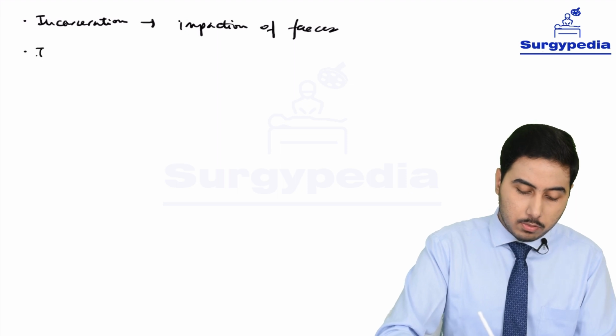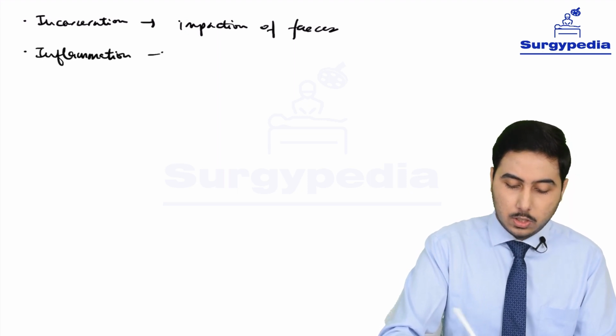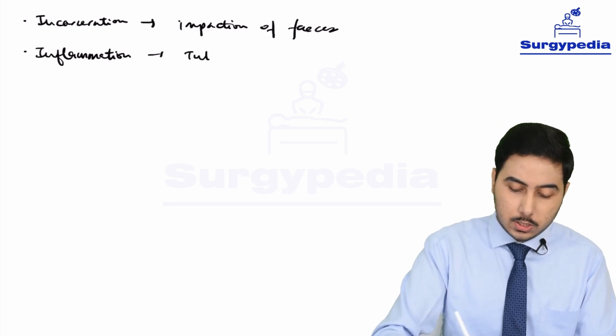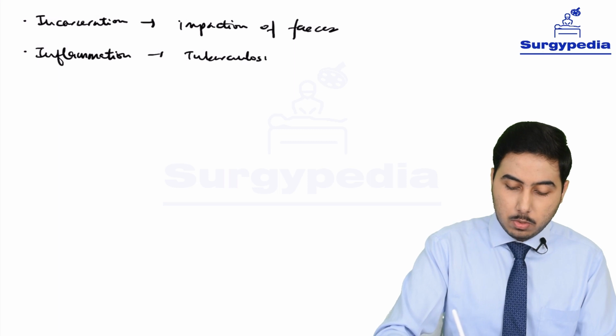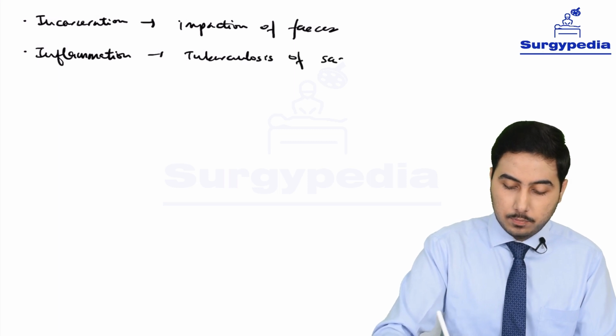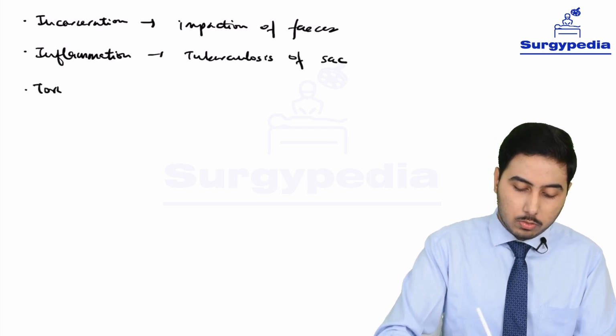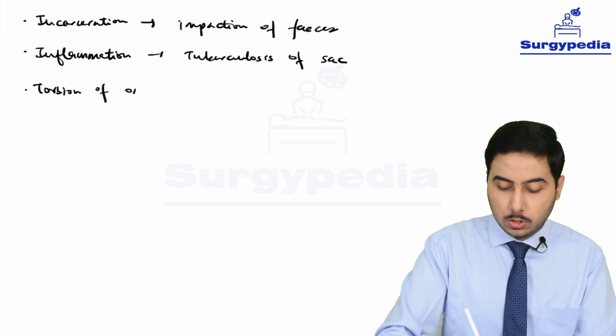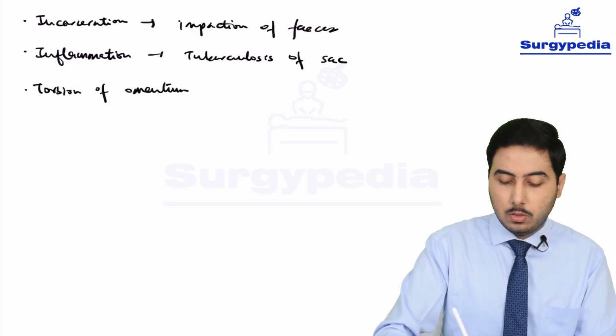Next we can have inflammation. So the hernial sac can get inflamed, or we can have tuberculosis of hernial sac. Next we can have torsion of omentum within the sac.